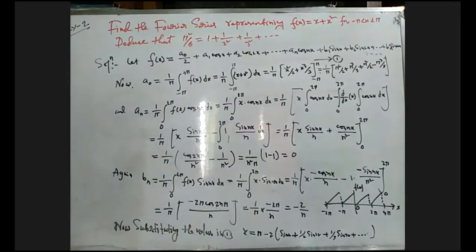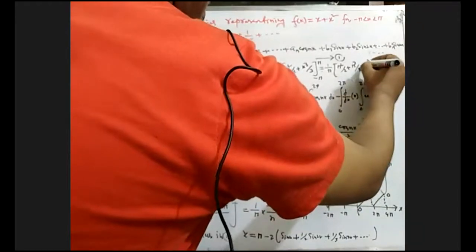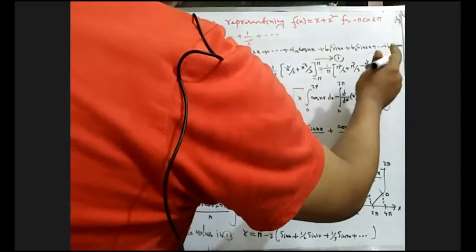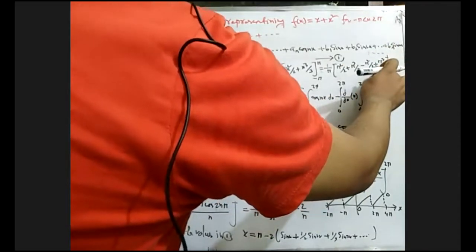Minus pi square by 2 plus pi cube by 3, right? There will be a minus and a plus. So pi square by 2 will be cancelled, and we get twice pi cube by 3.